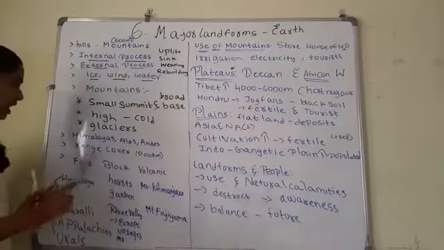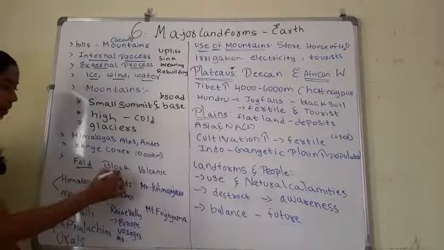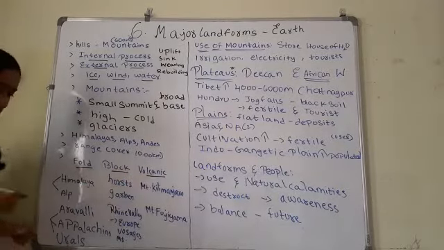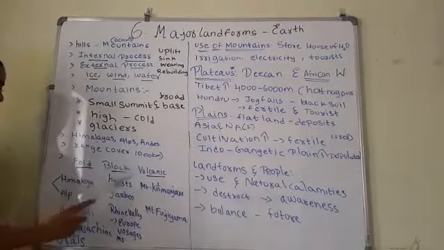What is a range? A range is a set or a pattern of mountains continuing for more than 100 kilometers. Now, I will tell you about the different types of mountains. There are three different types of mountains: the fold mountains, block mountains and the volcanic mountains.